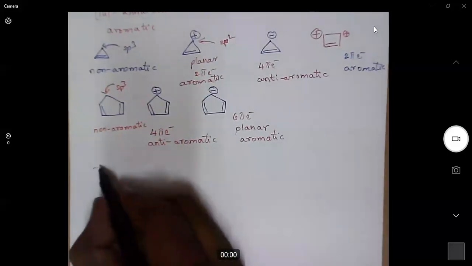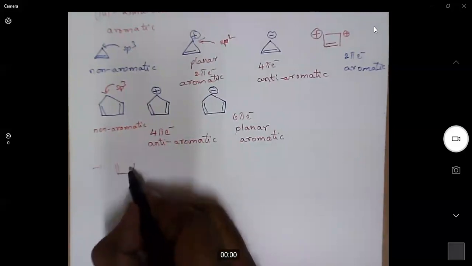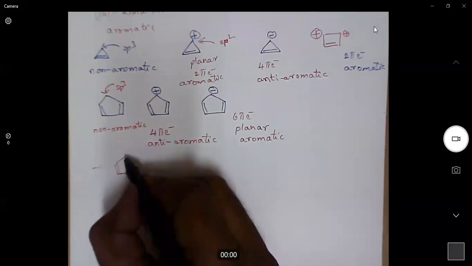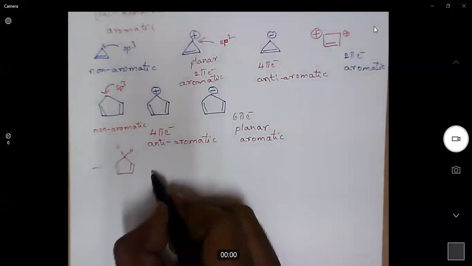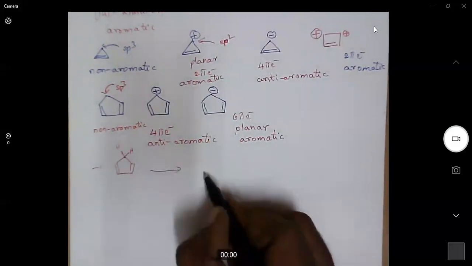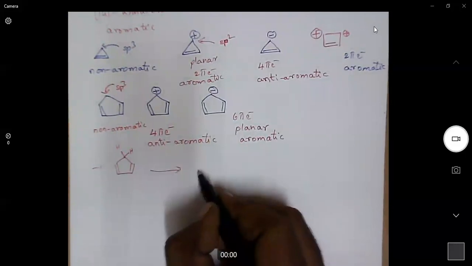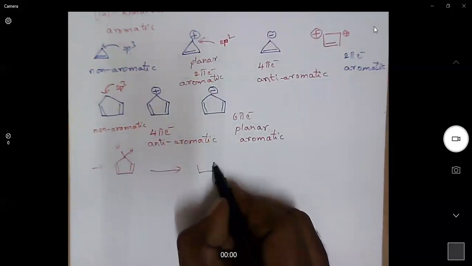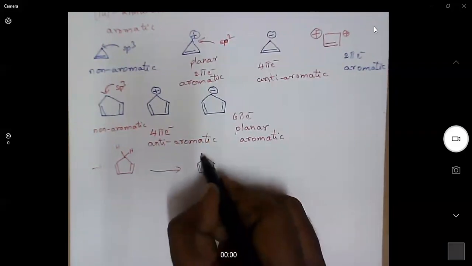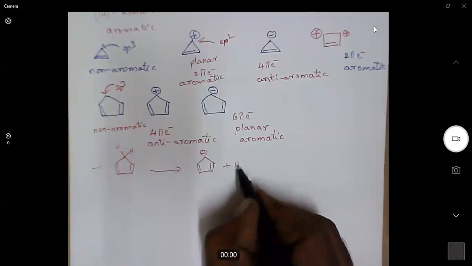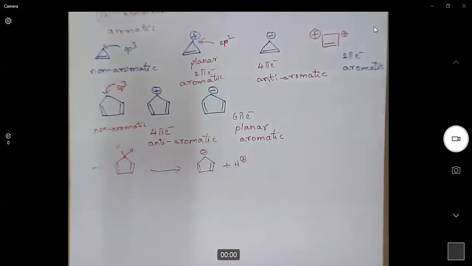Based on this, we can extend this concept a little. There are two hydrogens, right? When we try to remove this hydrogen, leaving a minus charge and H plus, it is very, very easy.